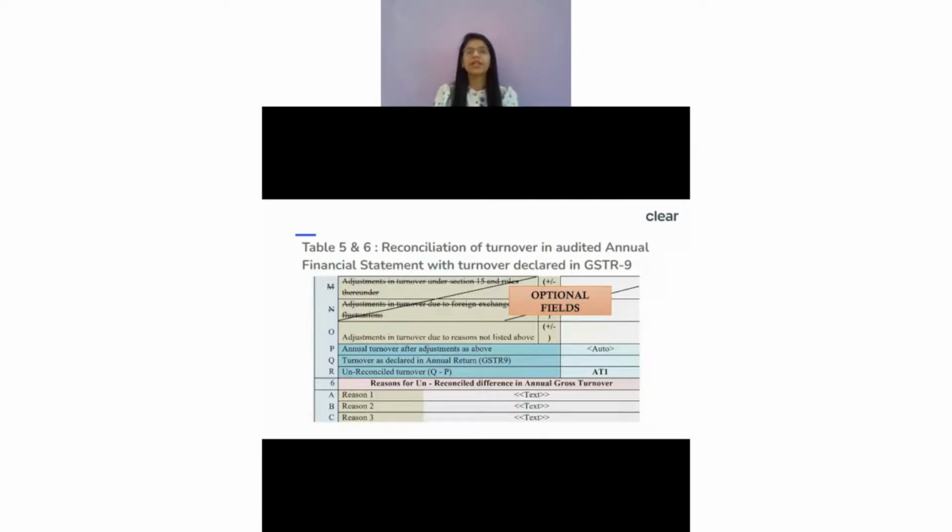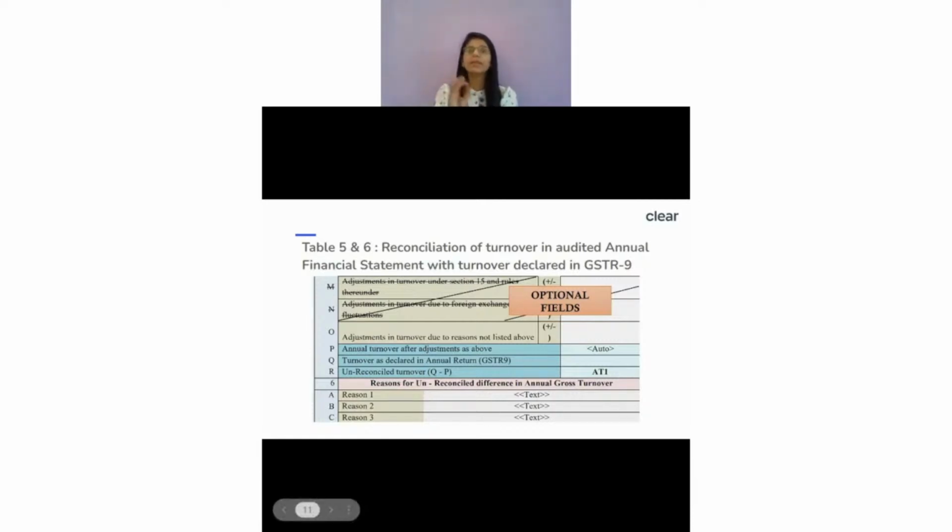After that, ultimately your unreconciled turnover ideally should always be 0. Ideally your unreconciled turnover, which is Q minus P, should always be equal to 0. And if it is not, which means Q minus P is not equal to 0, then there is a problem over there, and you again have to tell what is the reason that it is not matching.